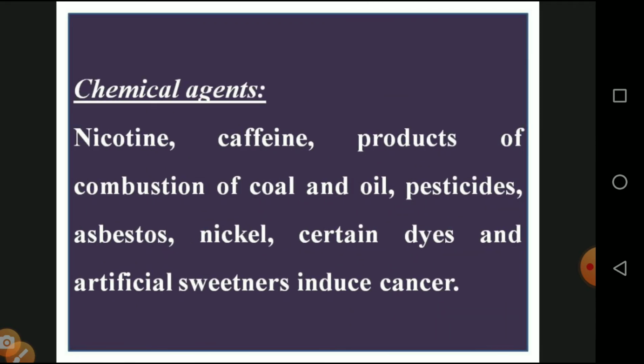chemical agents, which means chemical substances which are available in food materials or any type of product, are a stimulant to cell proliferation. They are also called chemical agents which are responsible for causing cancer. Nicotine, caffeine products, consumption of coal and oil, pesticides, nickel, certain dyes, and artificial sweeteners can cause cancer. So artificial sweeteners are also responsible for causing cancer.